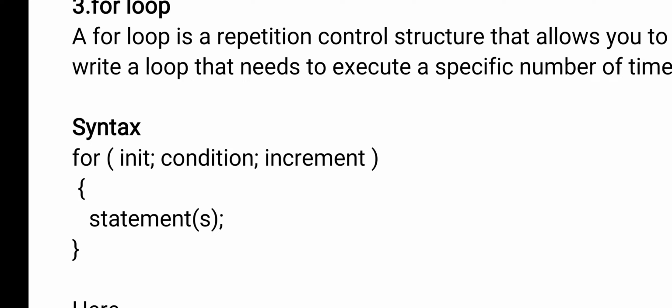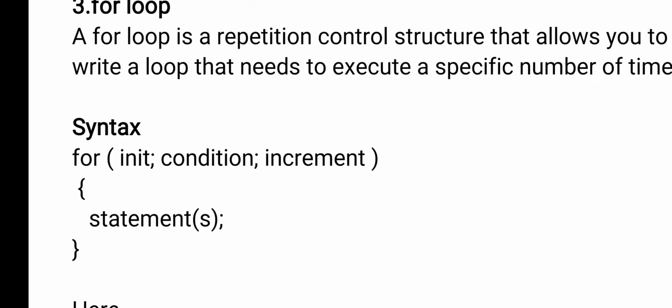In a for loop, this initialization, condition and updation are the same as we used in a while loop also. But in a while loop, first comes the initialization, next the condition, and in the body of the loop I have given the updation.